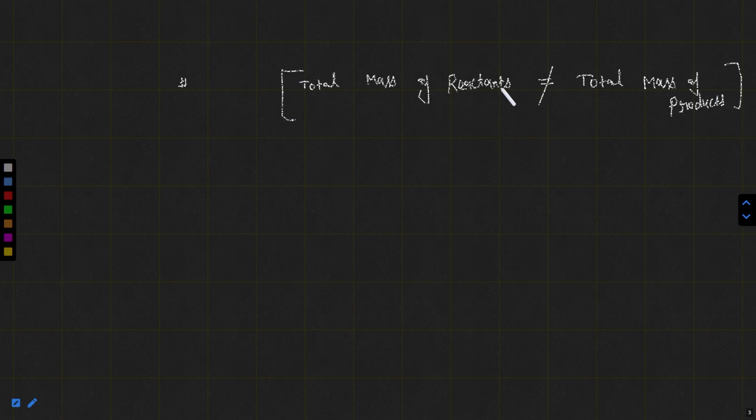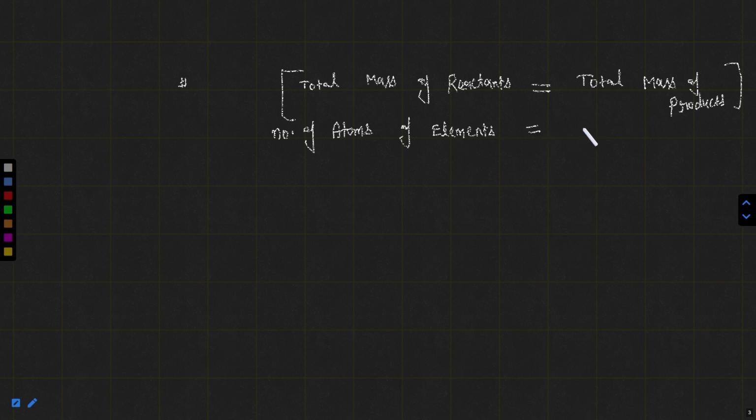If the reaction is balanced, then the total mass of the reactants will be equal to the total mass of the products. It means you can say, if the reaction is balanced and the total mass of the reactants is equal to the total mass of the products, then the number of atoms of each and every element